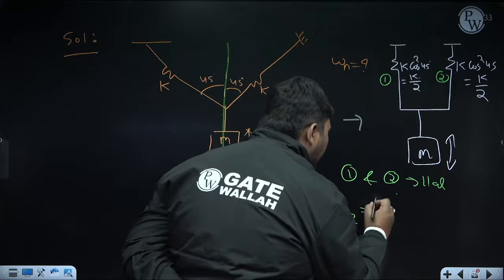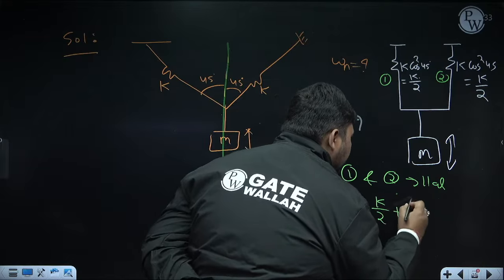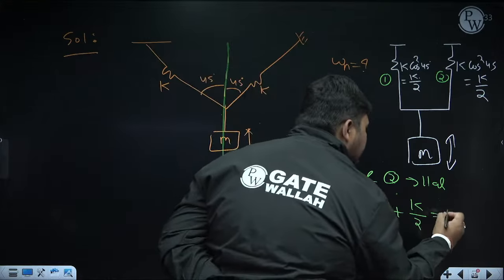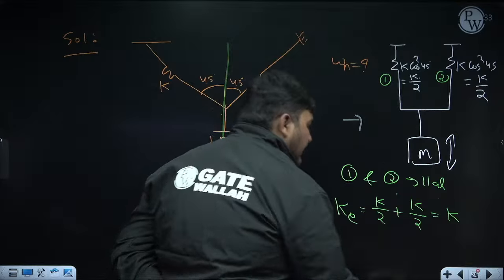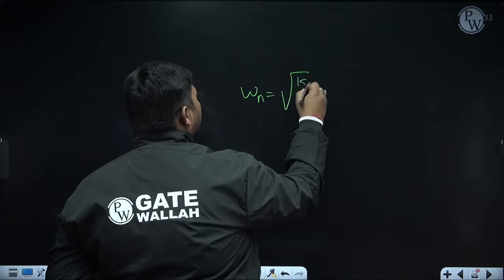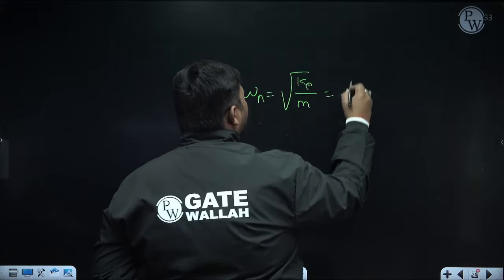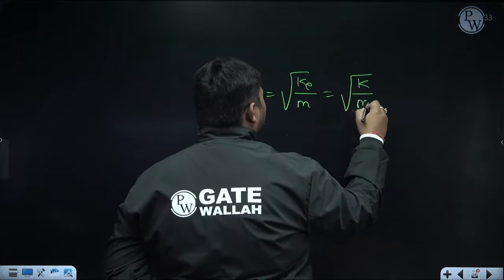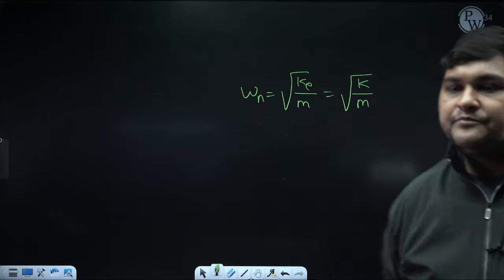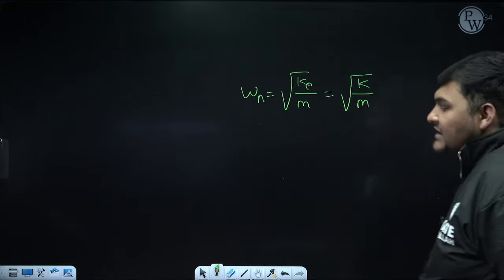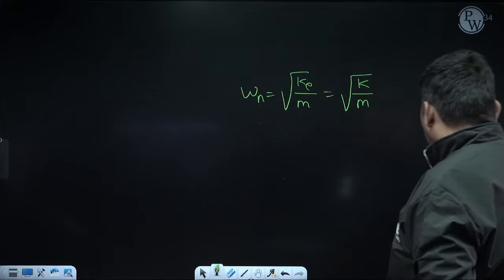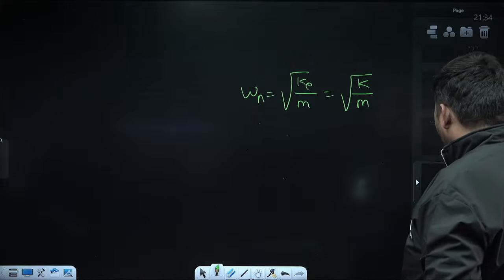So I can directly calculate K equivalent. It will be equal to K1, which is K by 2, plus K2, because they are in parallel. That's why I am adding, which is again K by 2. So K equivalent is coming K. And after calculating it, I can calculate omega n, because omega n is root over K upon the value of point mass m. Now K is K, so omega n is root K by m. Clear? So like this you can proceed. This method is nothing but the equivalent stiffness method. Clear? Yes. Good.